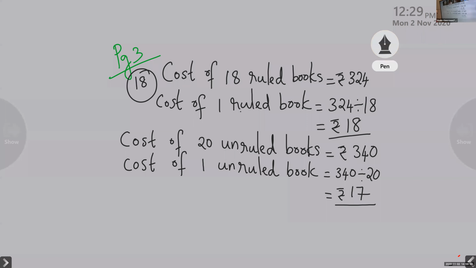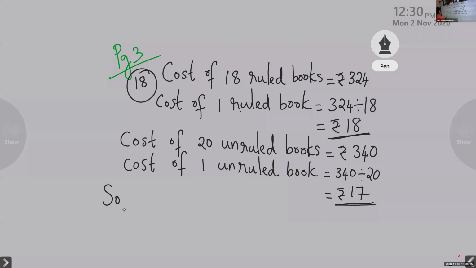Now Blesswin, look at the answers and tell me which book is less expensive. Is it ruled or unruled? Yes, unruled book is less expensive. Very good. Why? One ruled book is 18 rupees. Unruled book is 17. So which is less expensive? That is unruled. So children, we can write, unruled book is less expensive.